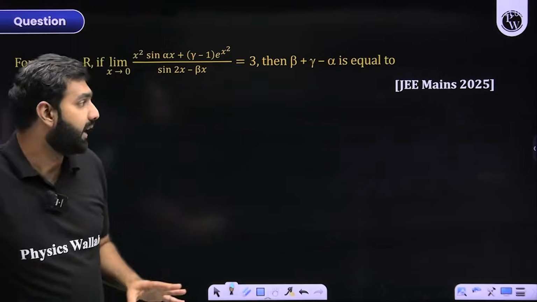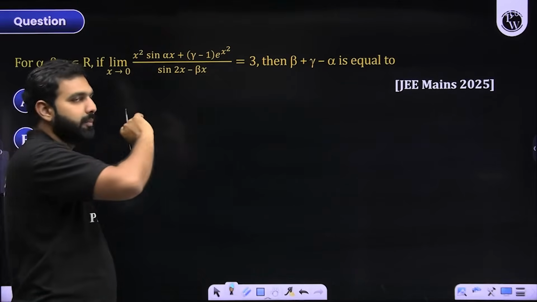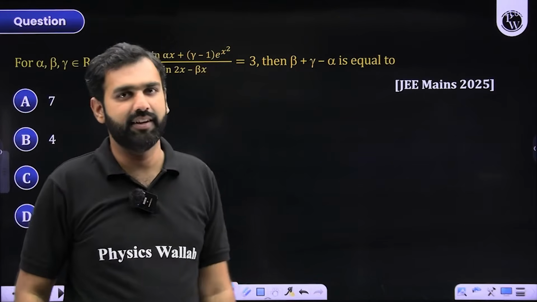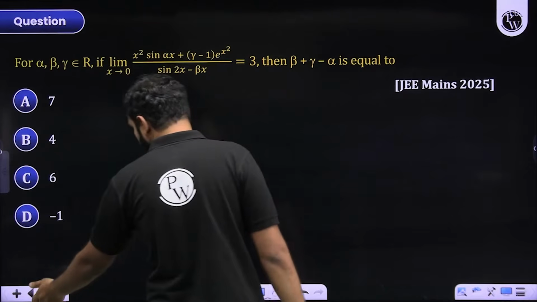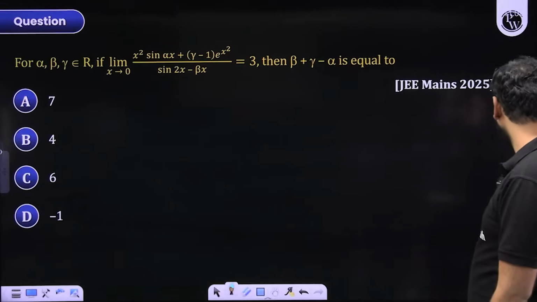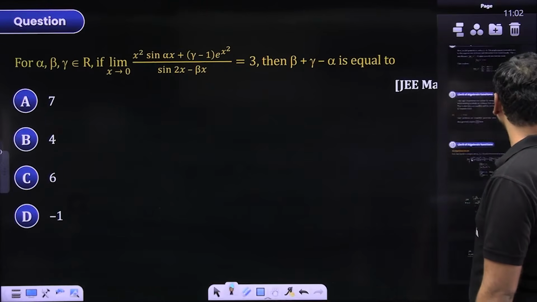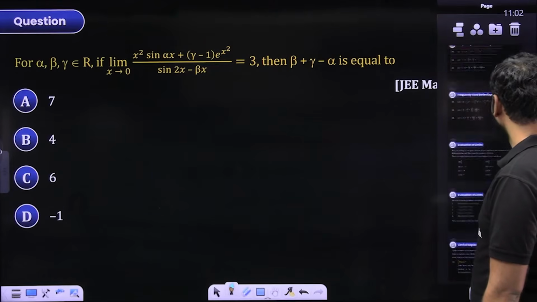So which expressions are given here? I am seeing sin x, I am seeing e to the power x. So basically, if I know the expansion of sin x and e to the power x, I would be able to do it. So if I could take you towards the expansion of the Taylor series, I'll try and show you those expansions first of all. I hope you remember, we have seen the expansions in the beginning of this lecture only. So where were they? Here.